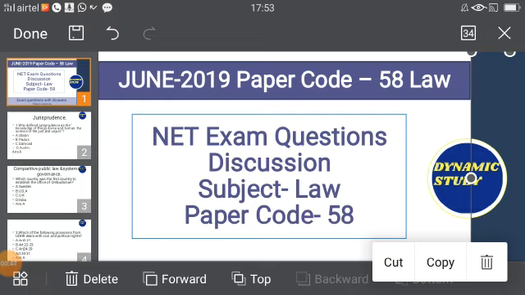Not only in the June exam, if you have a glance at the previous year question papers, it is well understood that UGC NET always tries to focus on three important aspects. One is memory based questions, the other is logical based questions, the last one is conceptual, like case studies. So the reasoning part, case studies, and having a discussion on the concepts would help.